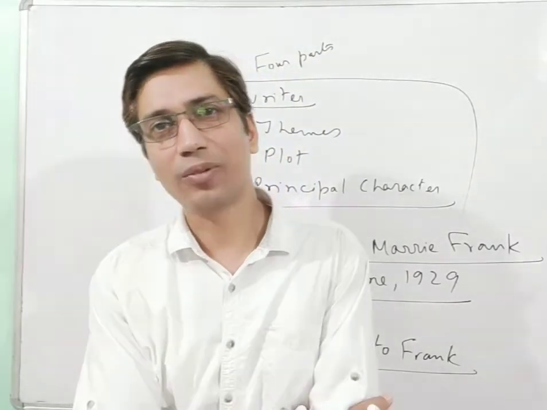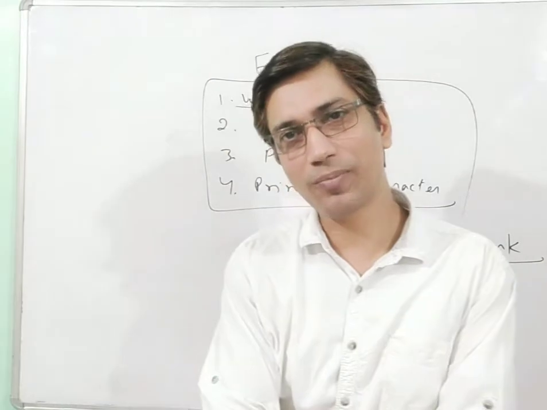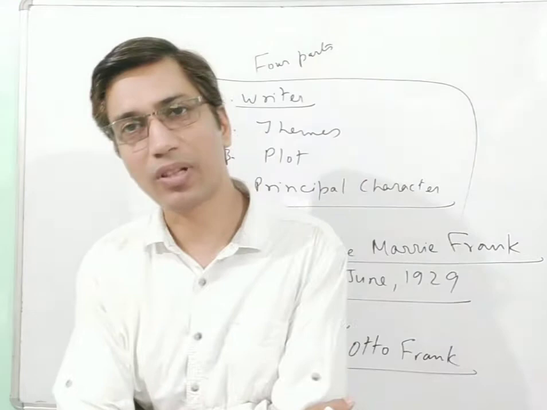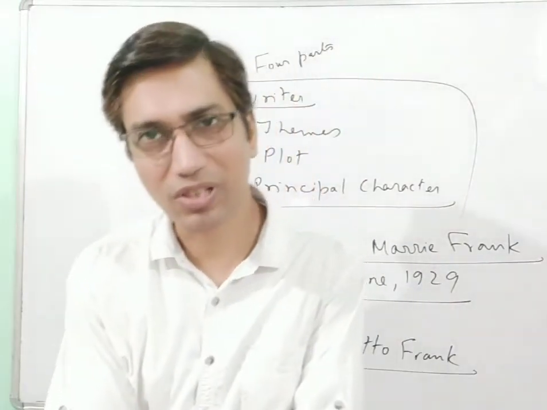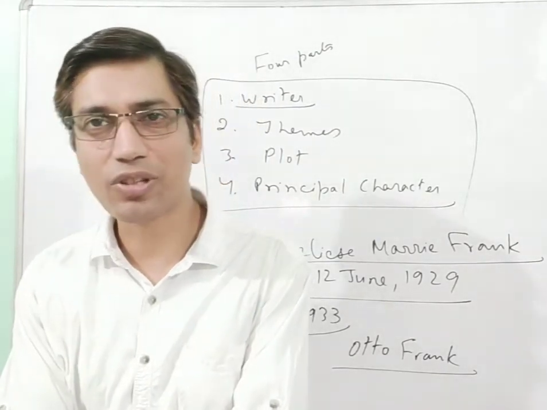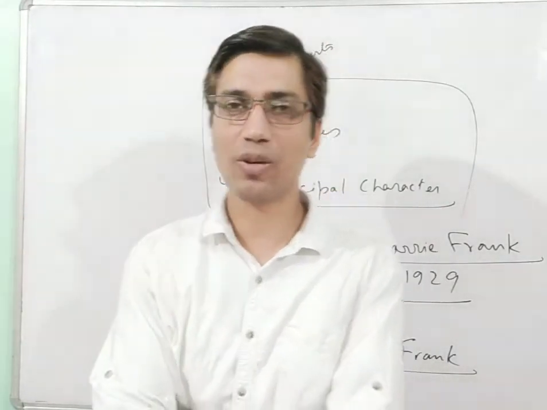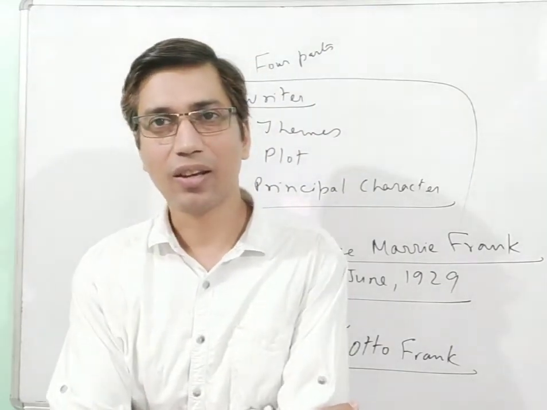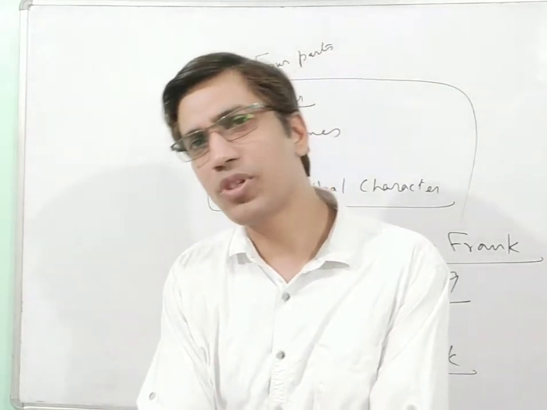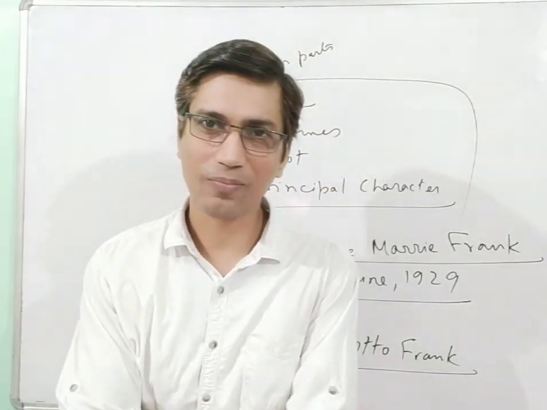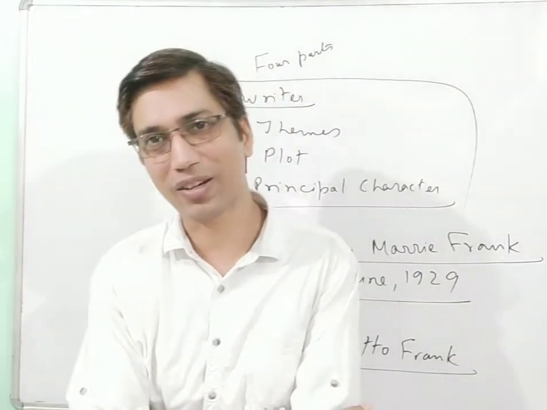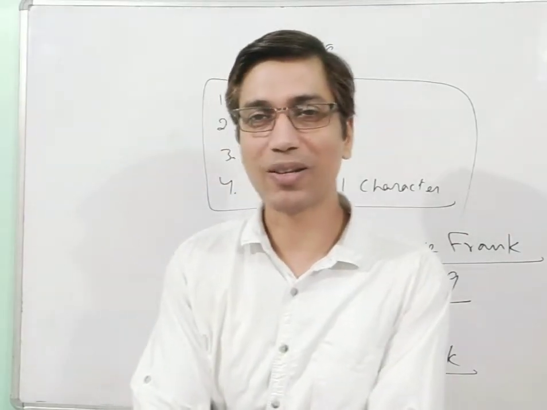Anne Frank's mother, Edith Hollander Frank, followed in September the same year, 1933. After that, a few months later, her elder sister Margot went over there. Until then, the children had been staying with the grandparents in Germany itself. After that, Margot moved to Holland. And 3 or 4 months after it, Anne Frank was taken over there, presented before Margot on her birthday as a present by her parents.